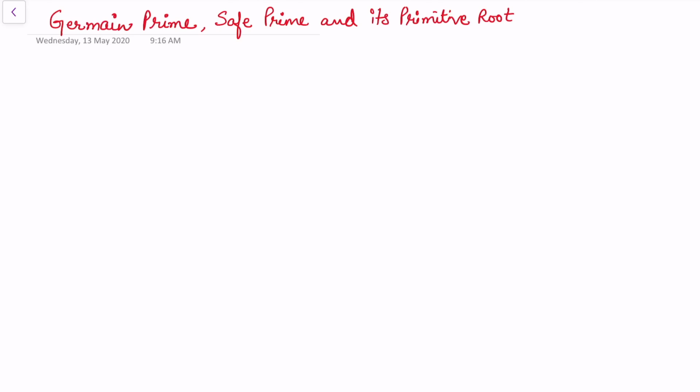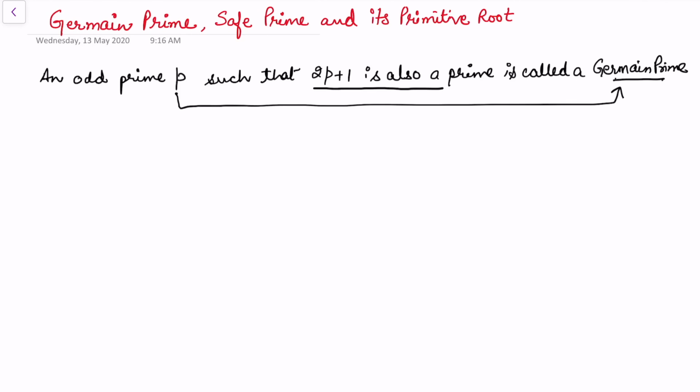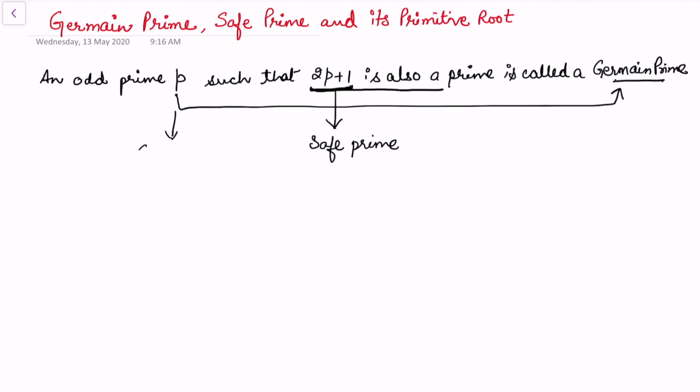In this video, I'll be defining Germain prime, safe prime, and one of the primitive root. An odd prime p such that 2p plus 1 is also a prime is called a Germain prime. So this particular prime is called a Germain prime if the corresponding integer, which is 2p plus 1, is also prime. And in this case, this integer is called a safe prime. This is also a prime. So we'll call this a Germain prime.